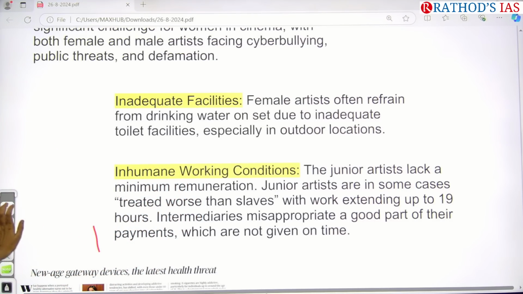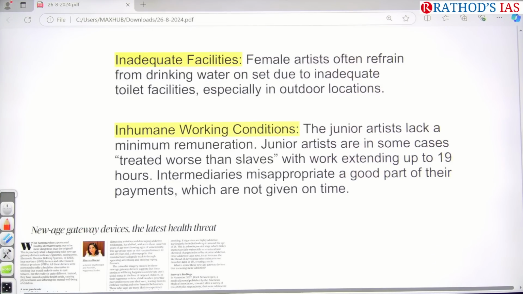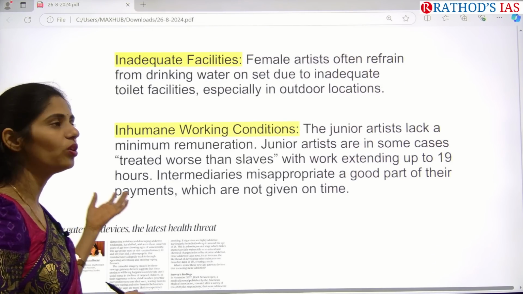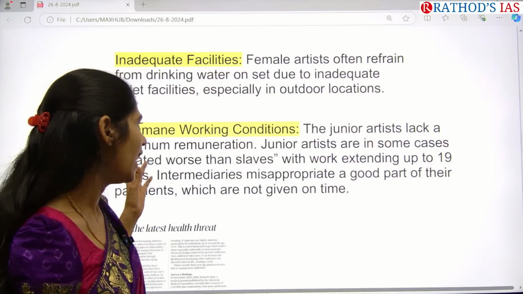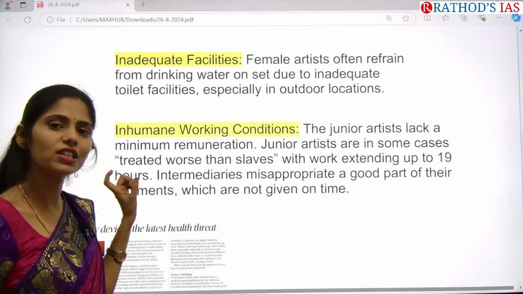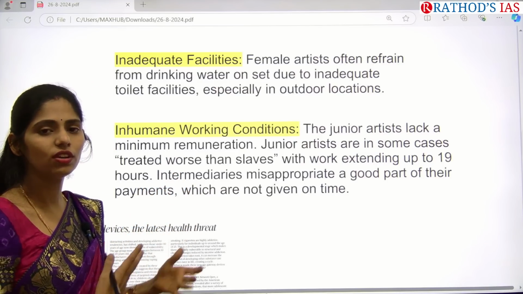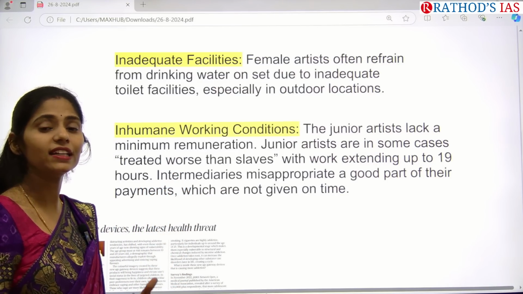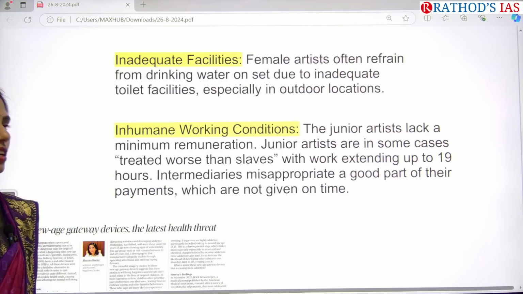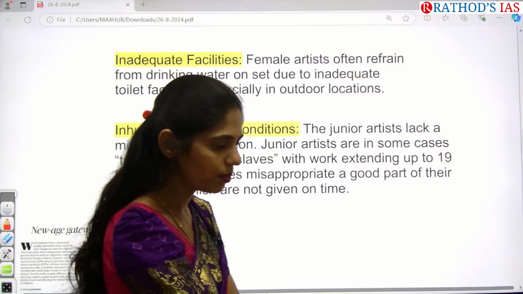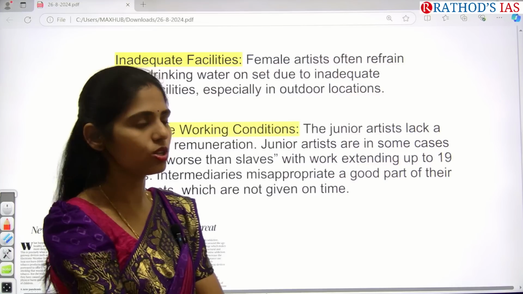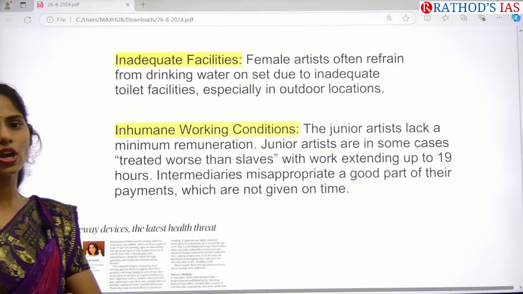And this one is even inhuman working conditions, especially for junior artists. They don't even have proper minimum wage, and in some cases they are treated worse than slaves. They have to work sometimes for more than 19 hours on those sets, and whatever salary they are getting, even though it is very little, they do not get it on time. So this is also a problem, and these are the highlights that you have to know.